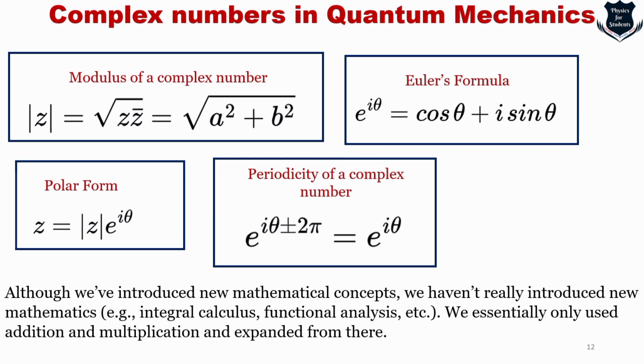Okay. So although we have introduced a new mathematical concept, the good part is that we have not introduced integral calculus or function analysis or something very complicated. We are essentially only using addition and multiplication. So this is a quick recap of my earlier video on complex numbers. Each of these, Euler's formula, modulus, polar form, is dealt with in much more detail. You can go and check out the Mathematics of Quantum Mechanics series, where the complex part is discussed, I think, in 3 or 4 or 5 videos.